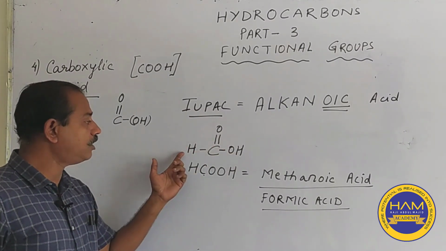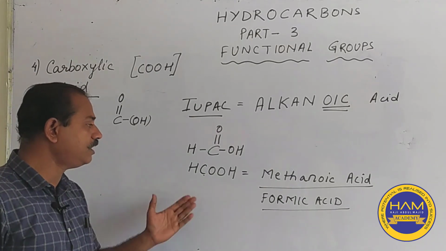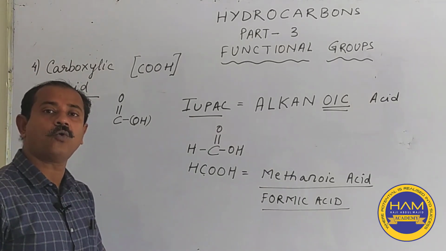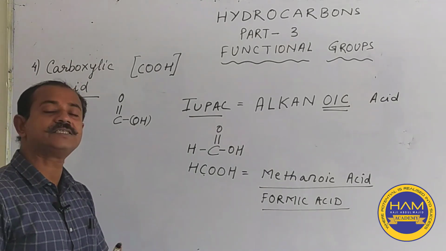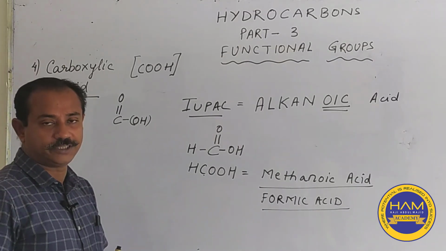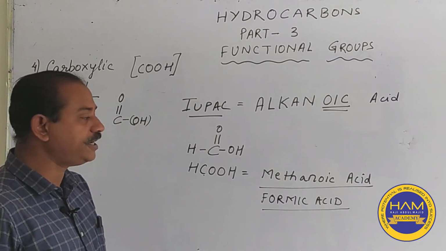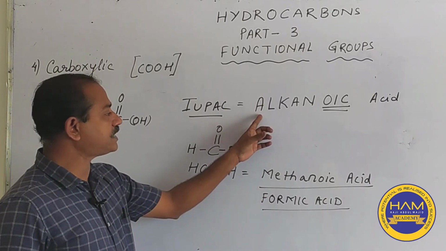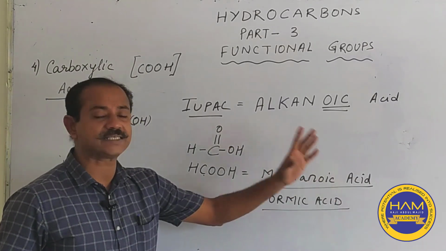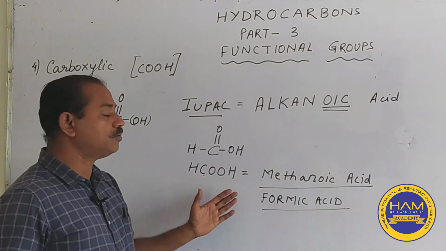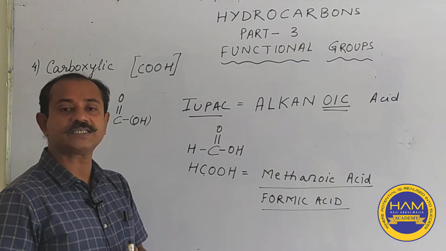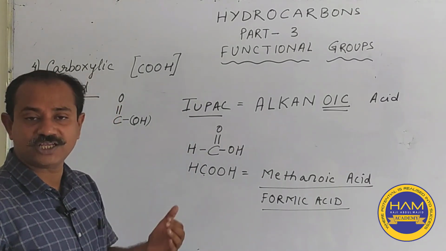we have the COOH group, and along with it we add a hydrogen over here, so it forms HCOOH, and since we have a single carbon, the name methane goes as the parent chain, and the IUPAC name is methanoic acid. Now we do have a common name since it has been used since ages.